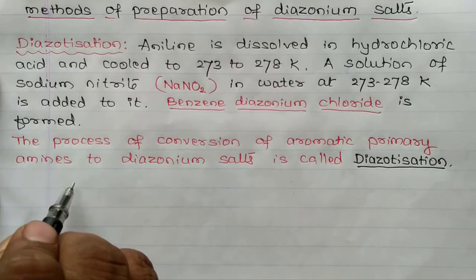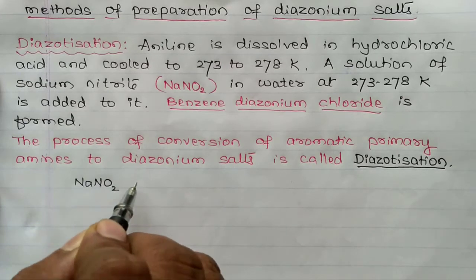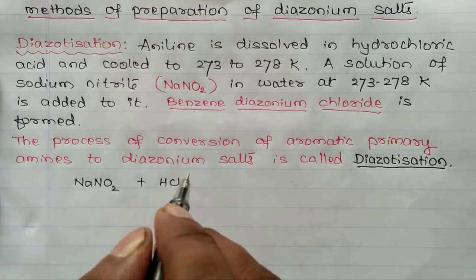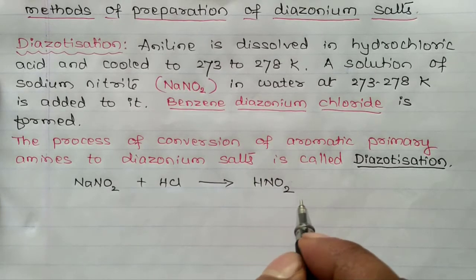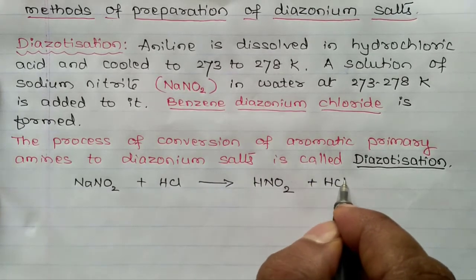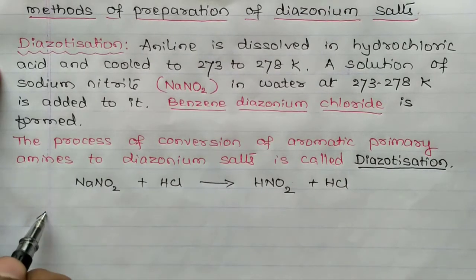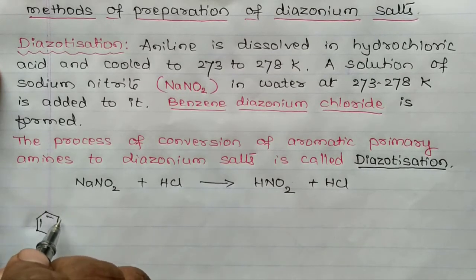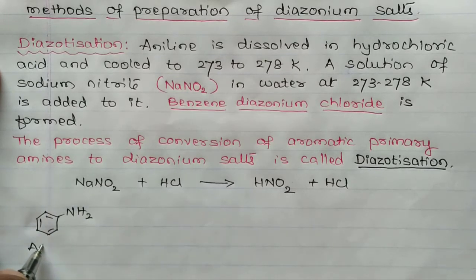Now let us discuss the reaction. NaNO2 plus HCl. Already we have discussed this reaction. HNO2, this is nitrous acid, plus HCl. This nitrous acid reacts with aniline. NH2, this is aniline, reacts with nitrous acid.